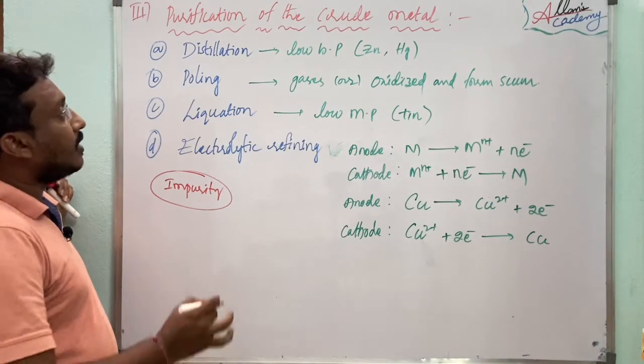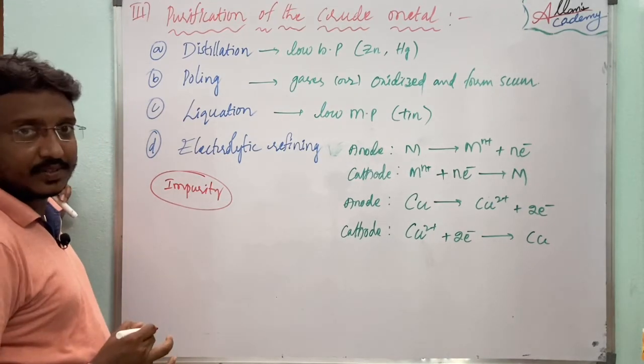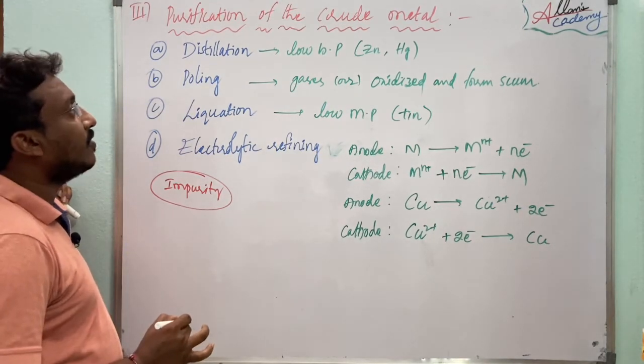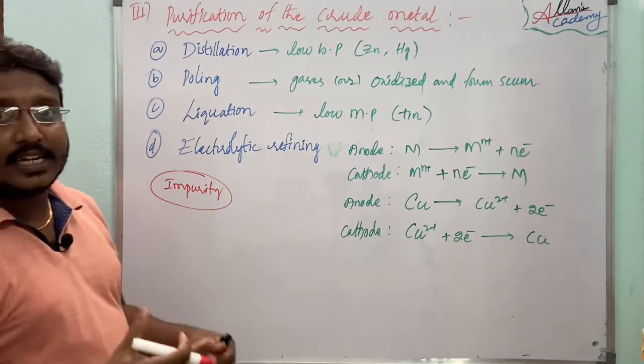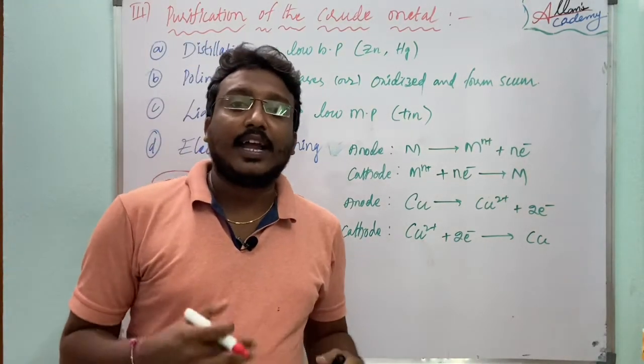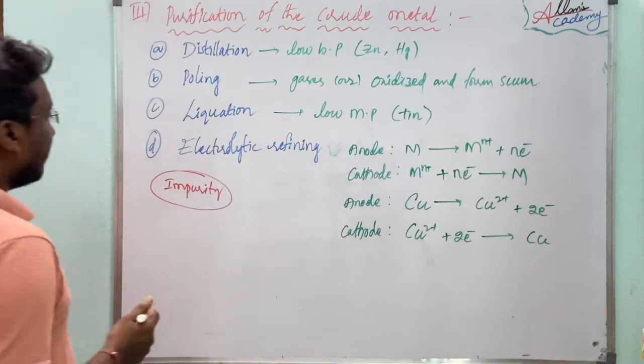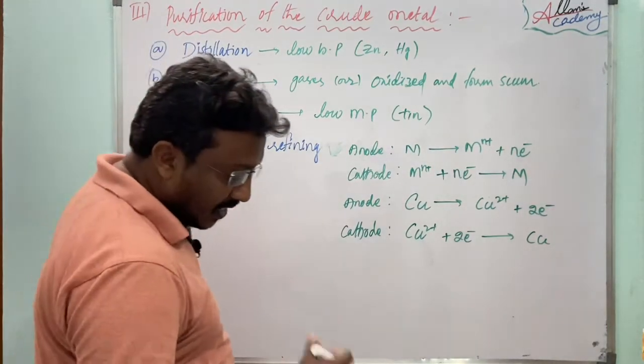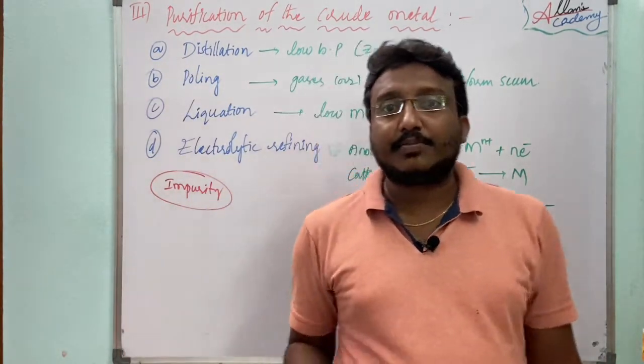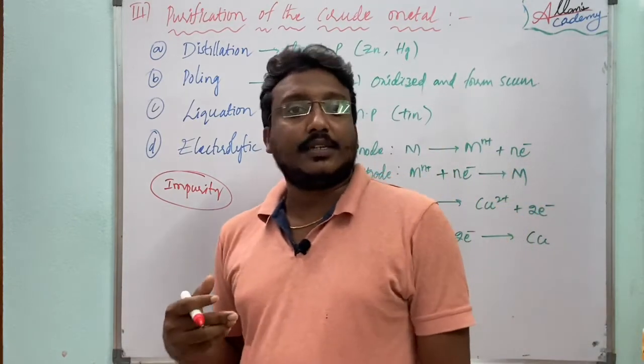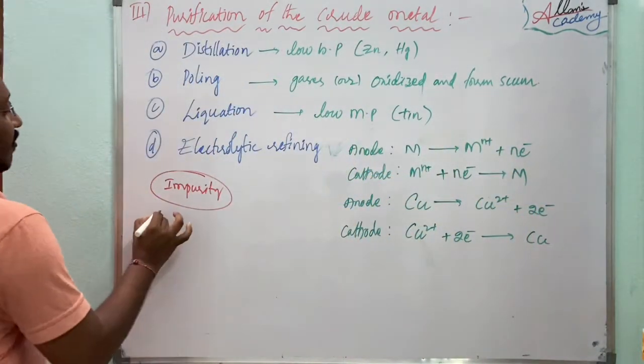Right. The process of collecting the metal from its impure metal, the process of collecting the pure metal from its impure form, is called refining.